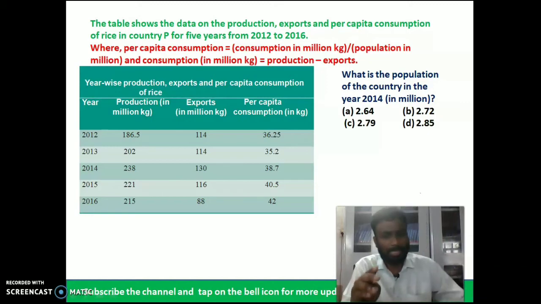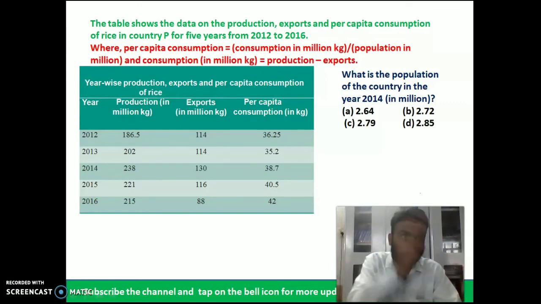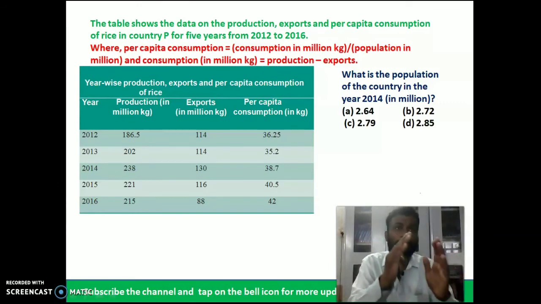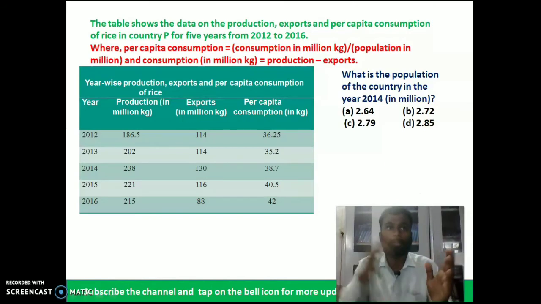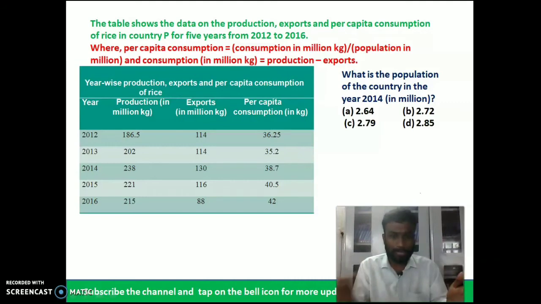In any area, the consumption is calculated on total production, and from the production, the amount of exports we have to put aside. The remaining balance is the consumption for our country. So consumption is the value of production minus exports. The total consumption in a particular year divided by population gives the per capita consumption, right? I hope this is very clear.